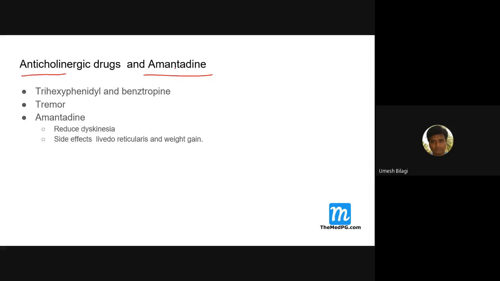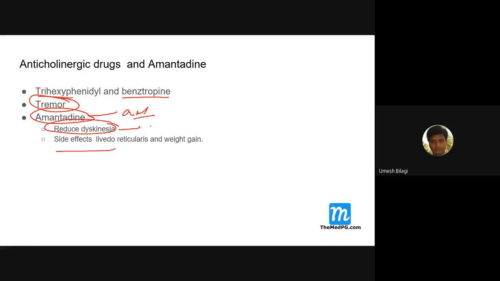Anticholinergic drugs and amantadine. These are history. We used to use them about 10-15 years ago. Now hardly anybody uses them. These are basically given for tremors. Amantadine is actually an antiviral drug. It can also reduce the dyskinesia caused by levodopa. So that can be used, but hardly people use it. Side effects are livedo reticularis and weight gain.